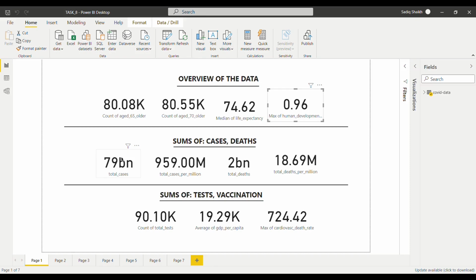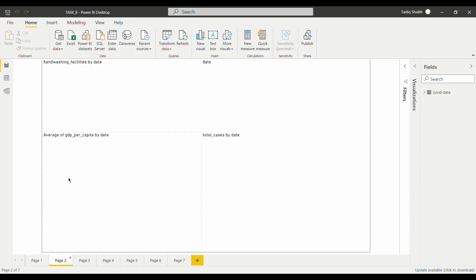So the total number of cases is 79 billion, as this is the entire data set of the entire globe. So total cases per million, then total deaths is around 2 billion. Total deaths per million is this value. So here are the total cases, the average of GDP, and then the maximum of cardiovascular deaths. So we'll just move on to the analysis part quickly.